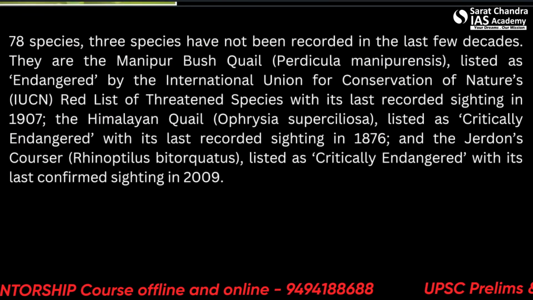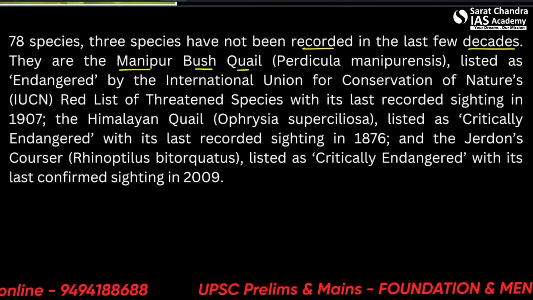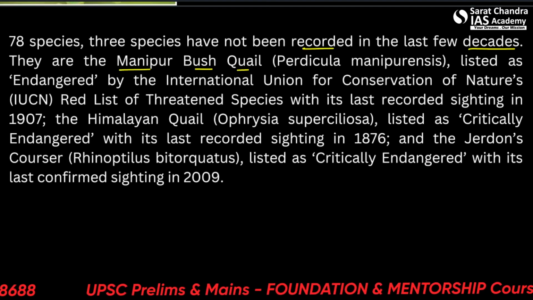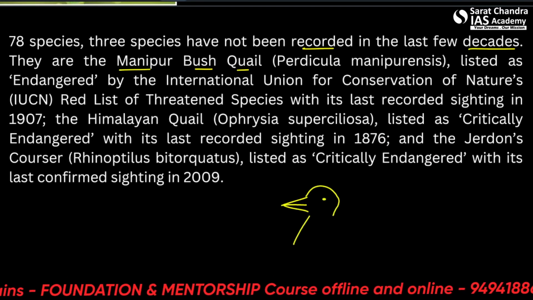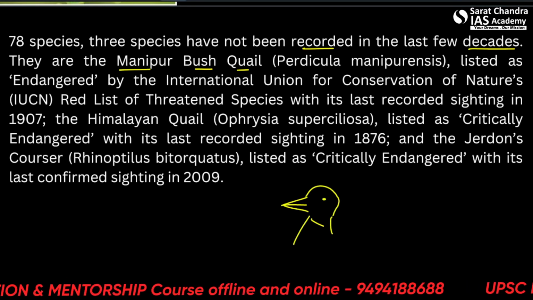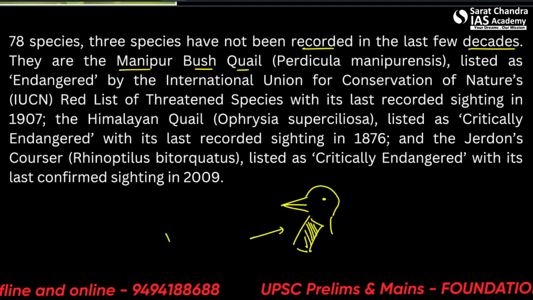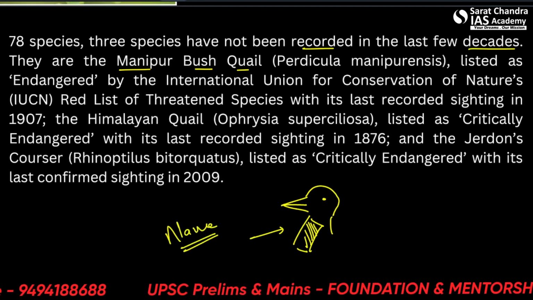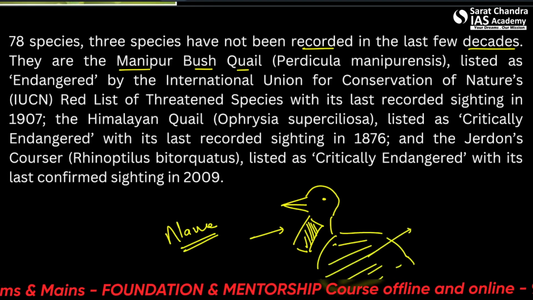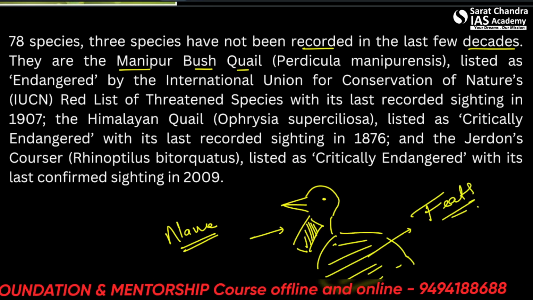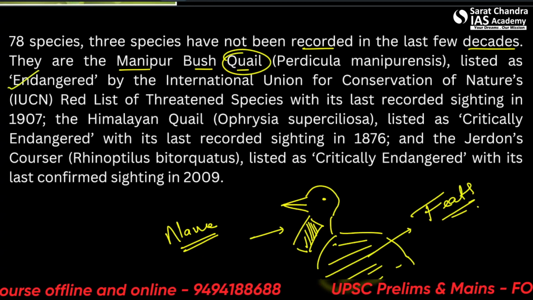Okay, so let us see some names. 3 species have not been recorded in the last few decades. They are the Manipur bush quail. One thing you remember, whenever in UPSC you are learning a bird's name or anything, you'll see that birds are often named either on the neck area, this area is used to name them, or their feathers, how they look. Such as quail, Manipur bush quail, it is endangered by the IUCN list.